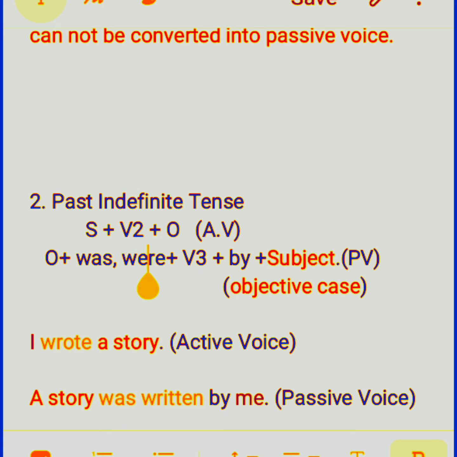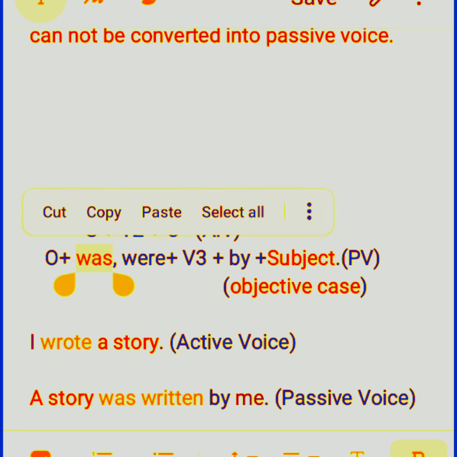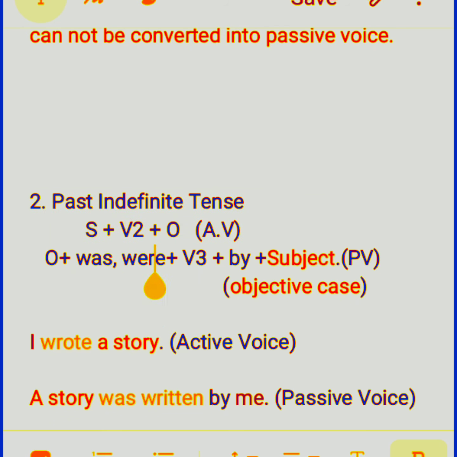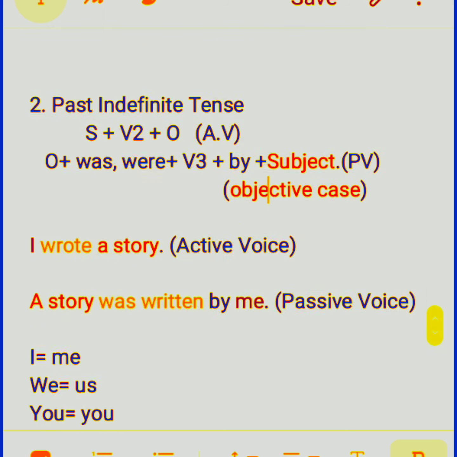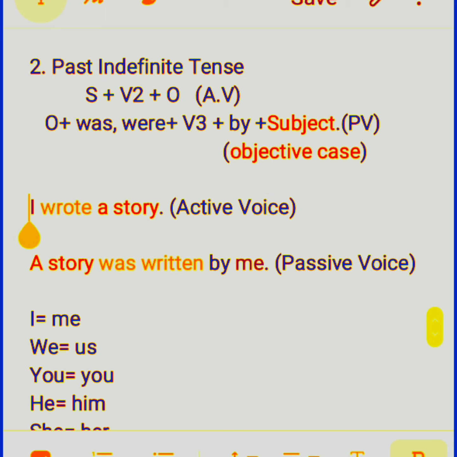In the previous tense we used is, am, are as helping verbs. So here we have to use was, were as helping verbs. This is the difference, and the rest of the formula is the same: V3 plus by preposition plus subject in the objective case. This is the same. Suppose, for example, I wrote a story. This is active voice. And the passive voice is: A story was written by me. This is passive voice.